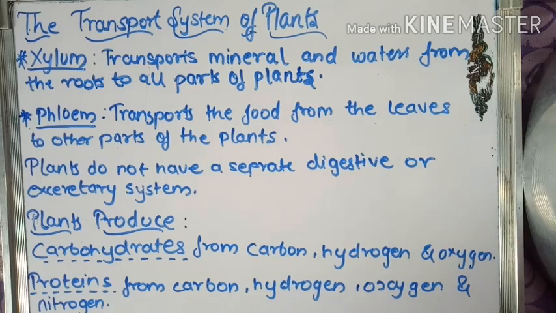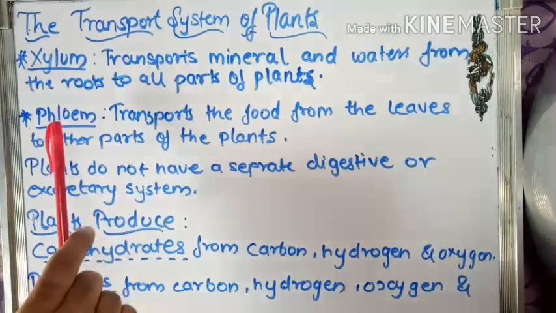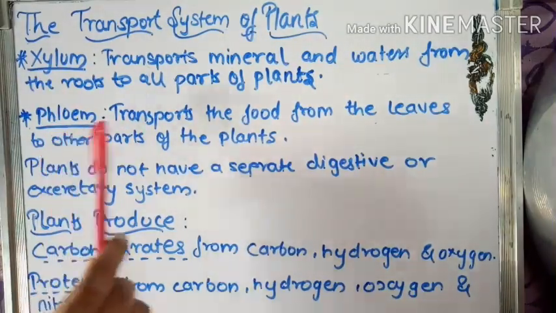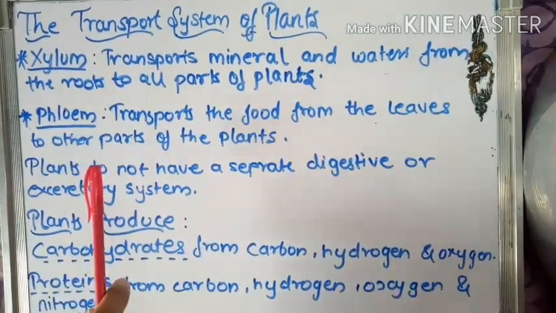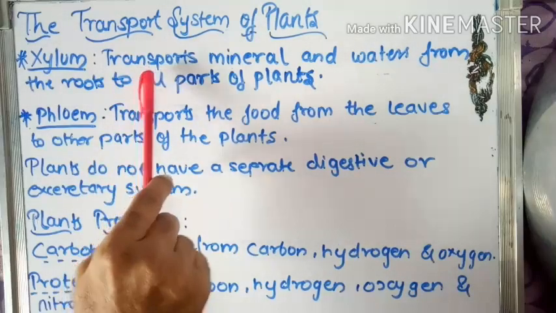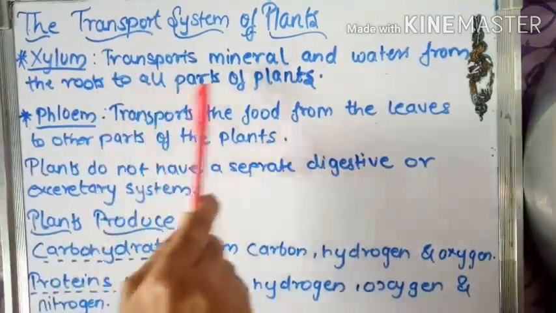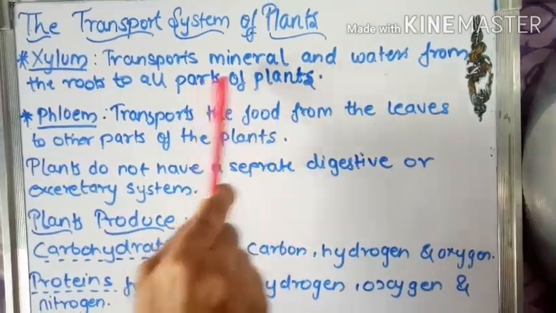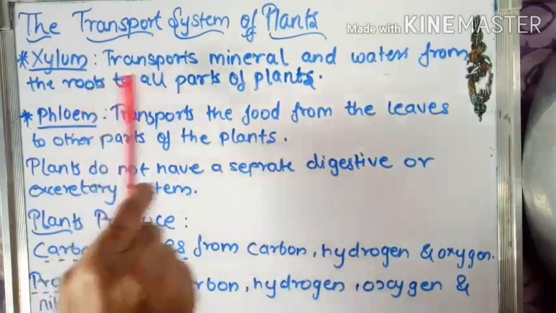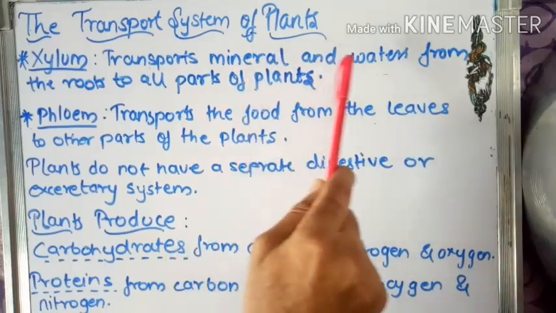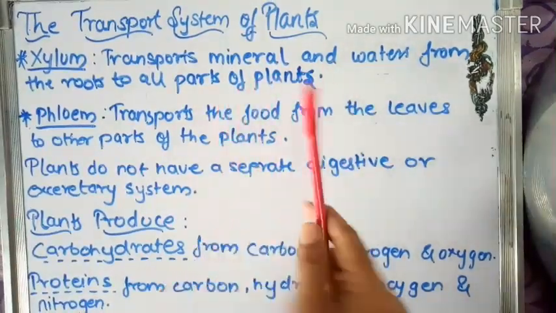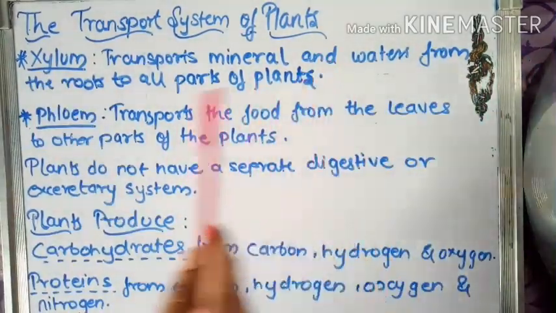Okay. Now the transport system of plants consists of xylem and phloem. Now xylem, what does xylem do? It transports minerals and water from the roots to all parts of the plants, means the aerial parts of the plants.